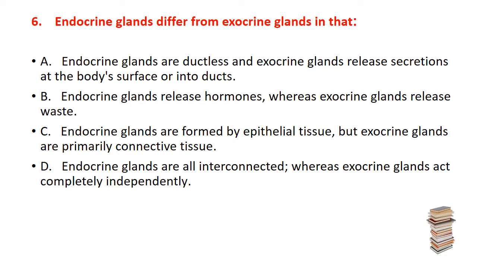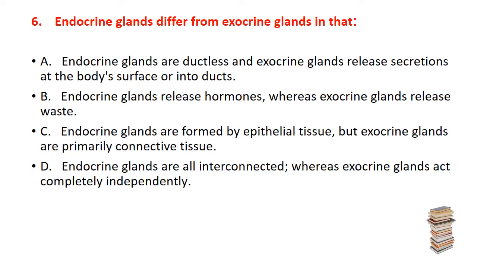Now, sixth question is, endocrine glands differ from exocrine glands in that first option is endocrine glands are ductless and exocrine glands release secretion at the body's surface or into the duct. Second option, endocrine glands release hormone whereas exocrine glands release waste.